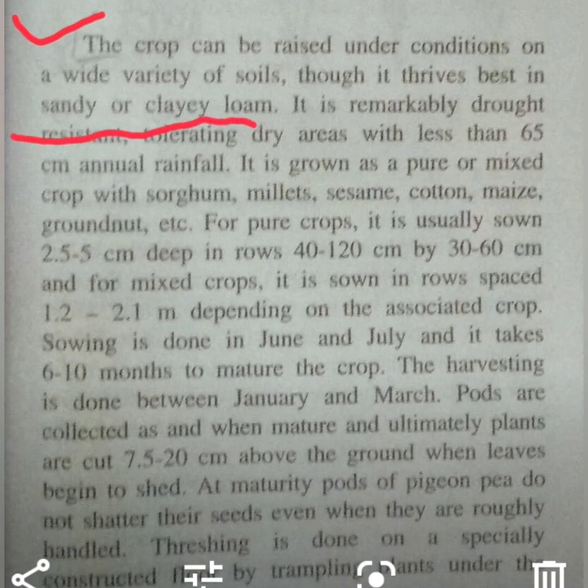And coming to the climate, the next topic you can write as climate. This particular plant is drought resistant, and that means it can be grown in dry conditions also, because it is resistant to drought, and it can tolerate dry areas with less than 65 centimeter annual rainfall. So this is the climate where this particular crop plant can be grown.